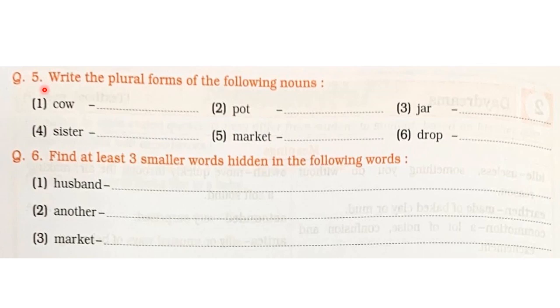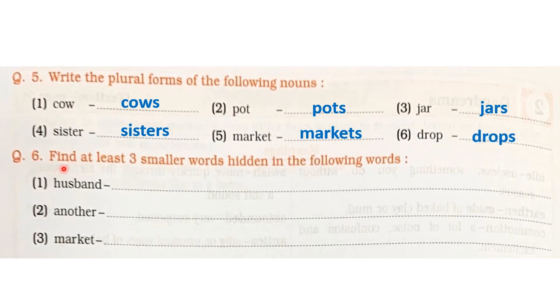Question number 5. Write the plural forms of the following nouns. Over here, singular forms are given and we have to write them in plural forms. First one is cow. The plural form will be cows. Second is pot. It will become pots. Jar. It will become jars. Sister, sisters. Market, markets. Drop, drops.